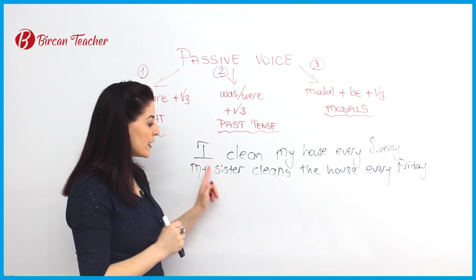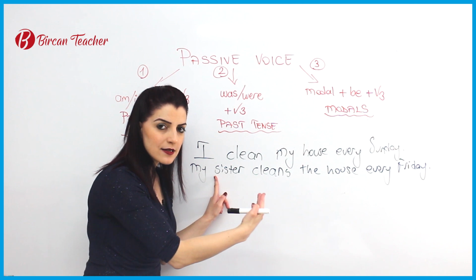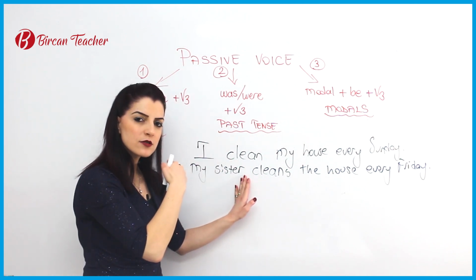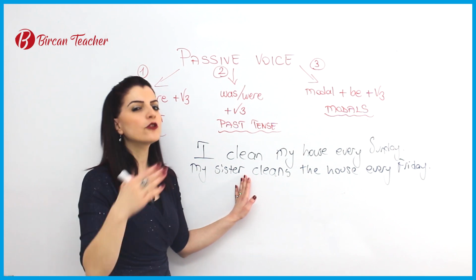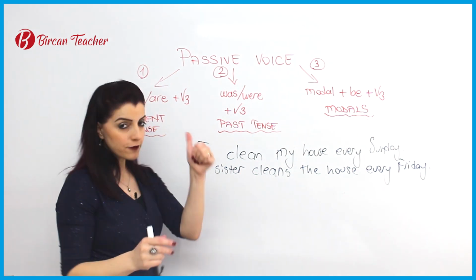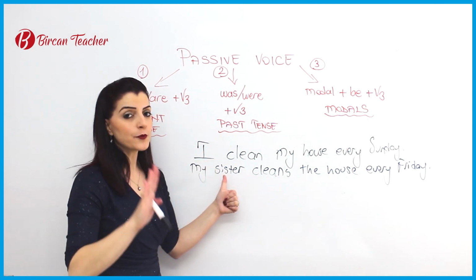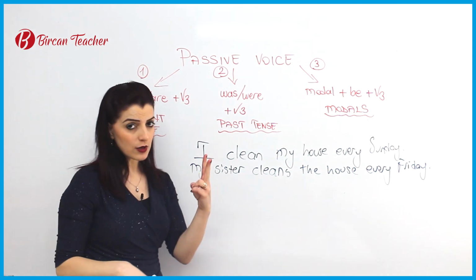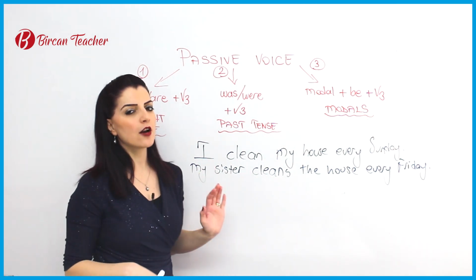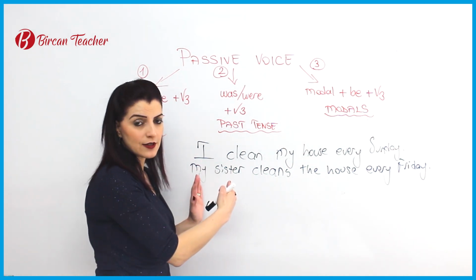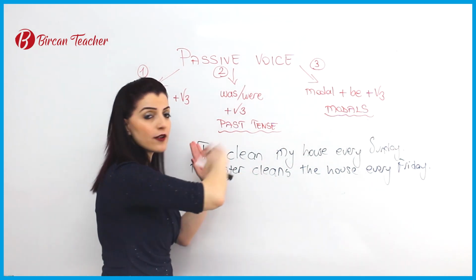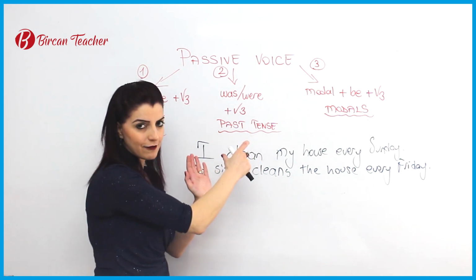Maybe we know who does it, but we don't care about it, so it is not important. Your mother, your sister, your friend cleans, you don't care. So the first one, maybe you don't know the person. Or the second one, maybe you know, but you don't care. Or you don't want to say who does the action. So here, the main point is the action itself.